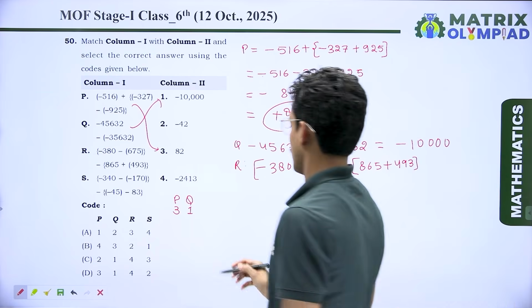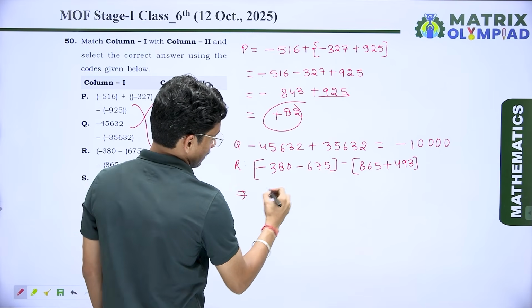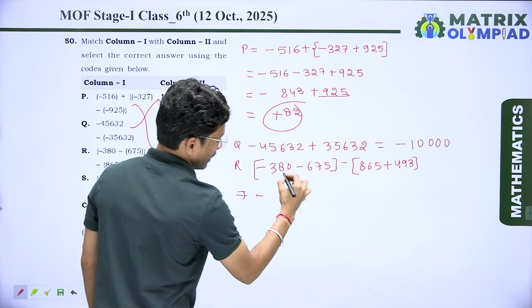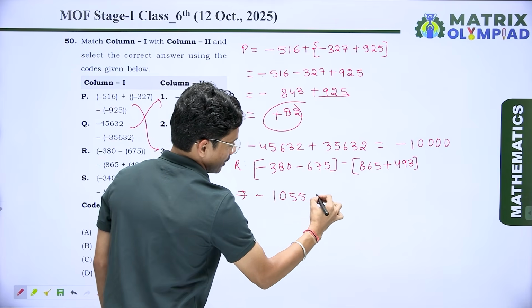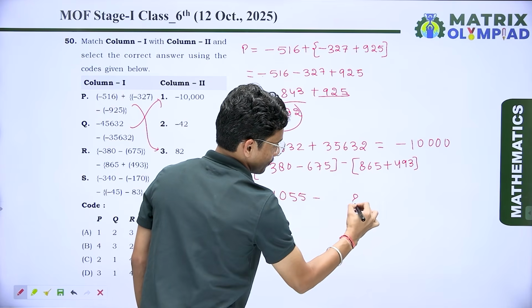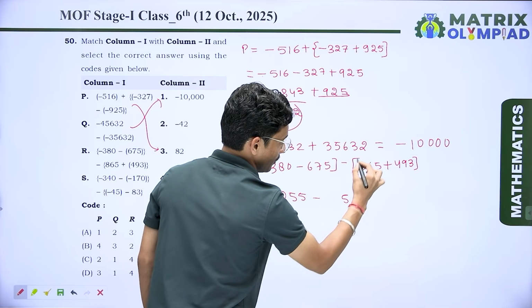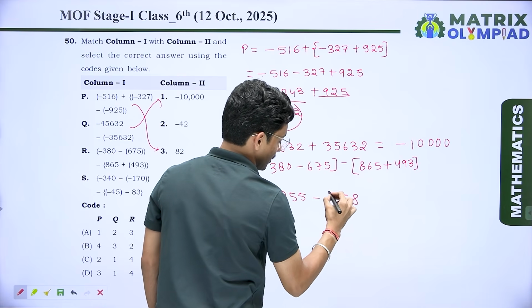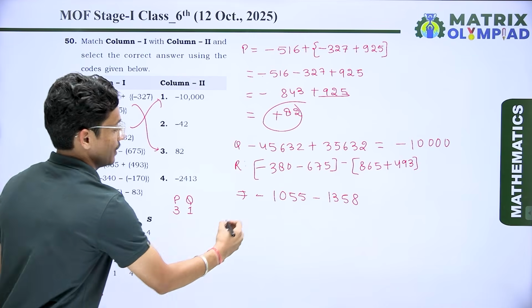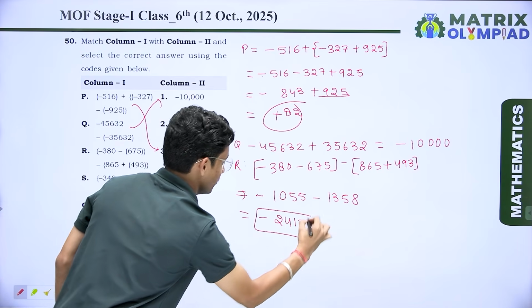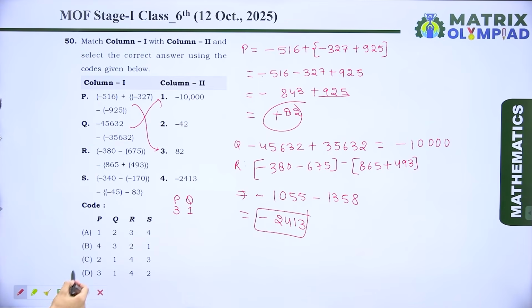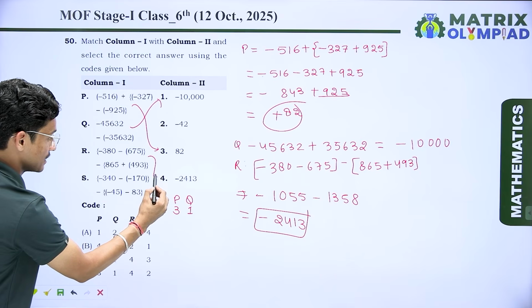Okay, when we add this, minus 5 and 7 is 15, carry 1, 6 or 3 is 9 or 10, and here we get minus 5 or 3 is 8, 6 or 9 is 15, carry 1, 4 or 8 is 4, 12 or 1 is 13. When we simplify it, we get minus 2413. It means R is connected to 4. So here we can say R is connected to 4.